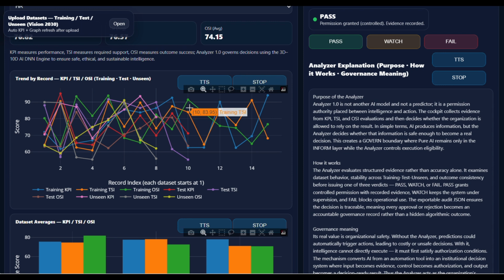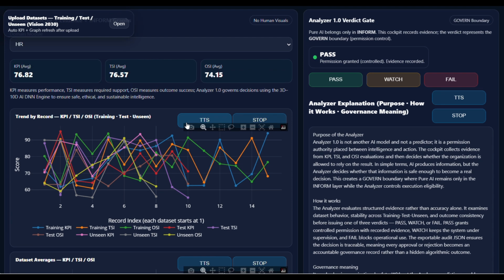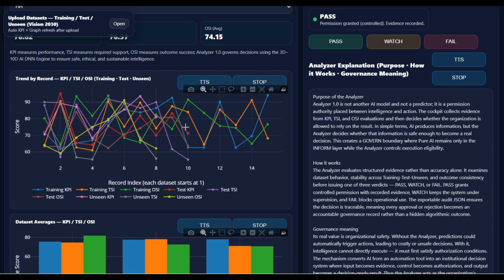Final auditor logic. Graph, what it proves, deployment value. Training: AI learned, none. Test: AI disciplined, limited. Unseen: AI safe, required for approval. See the governance principle: accuracy is education. Consistency is behavior. Stability is permission. One-line auditor conclusion: an AI passes when it predicts correctly, but it is approved only when it behaves safely in the unseen world.